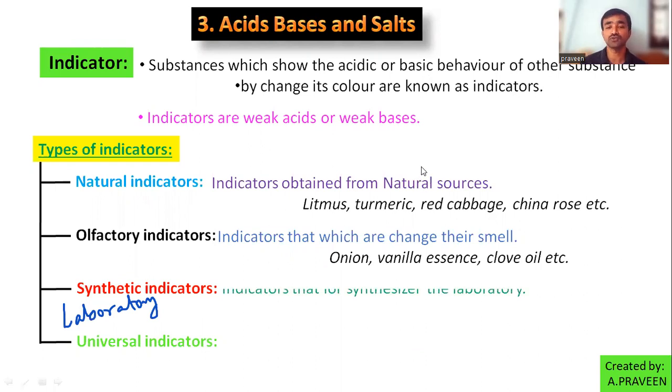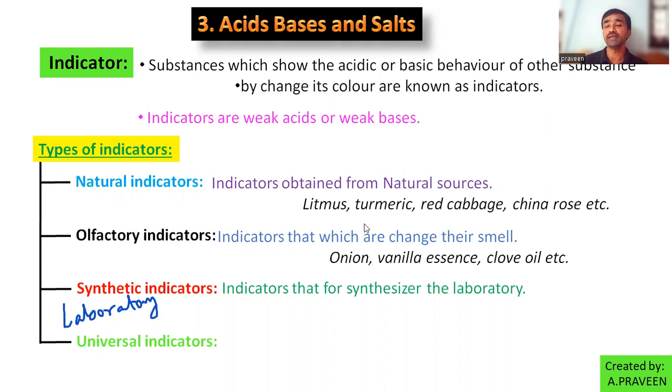They are prepared from different chemicals, synthesized in the laboratory. Synthesis means a process; they are not directly obtained but prepared by a process.